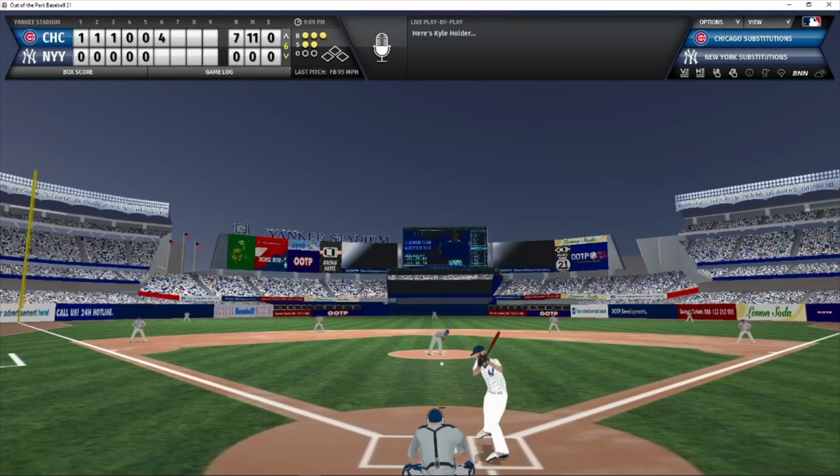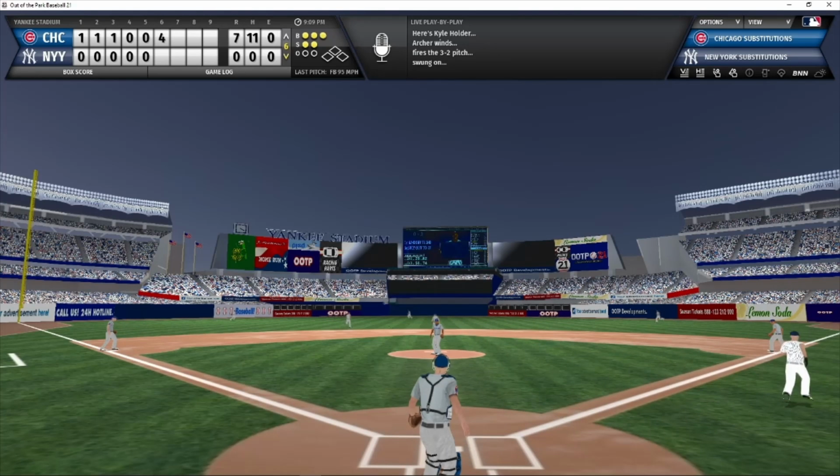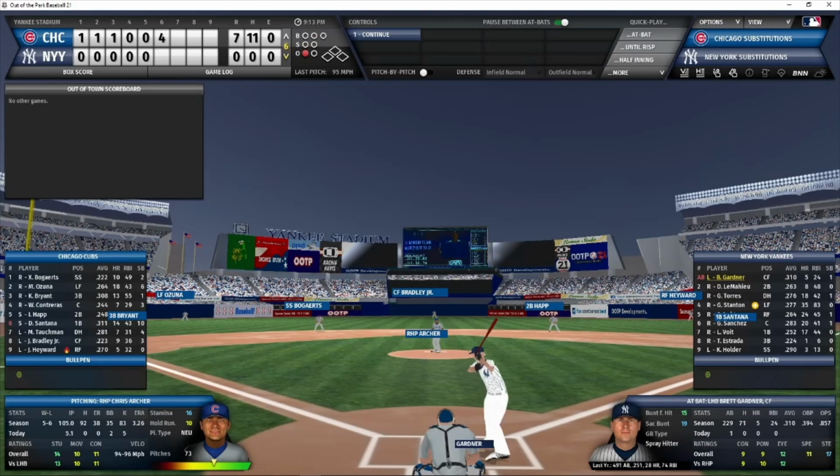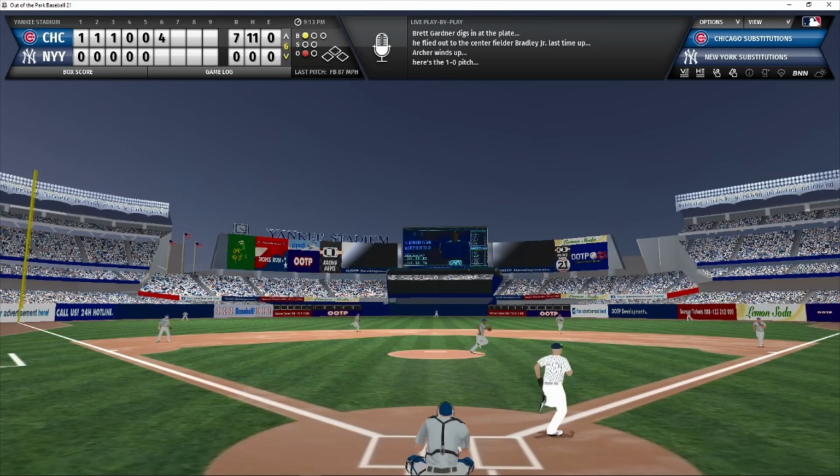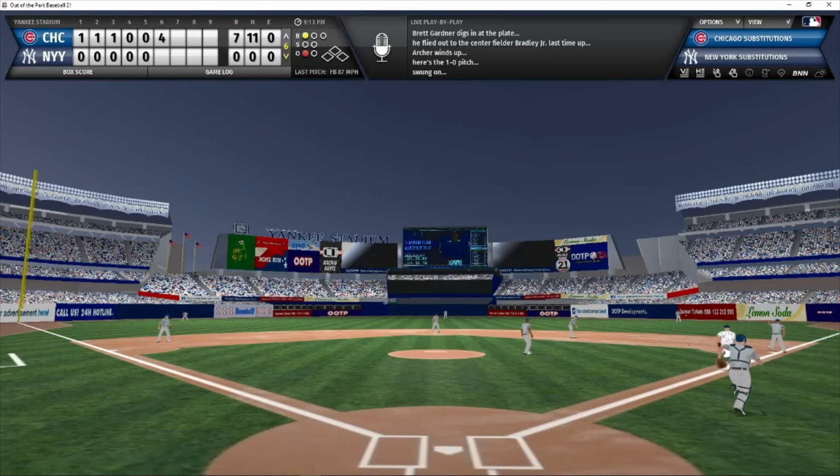Here is a full count pitch to Holder, and that's a pop up to center. Shading over is the center fielder Bradley. Toward left center, he makes the catch for out number 1. Archer now facing Gardner with 1 out, nobody on. 1 ball count. Archer working. Here's the pitch. Grounder to second. Happ has it. Throws to first for out number 2.